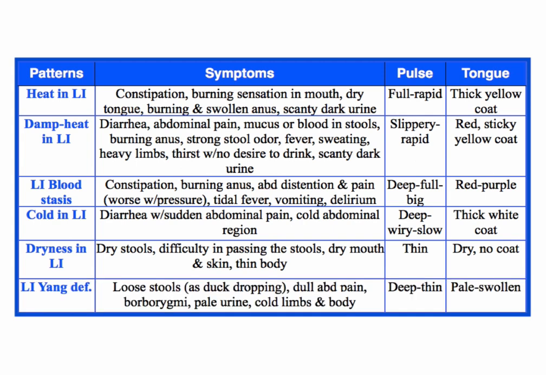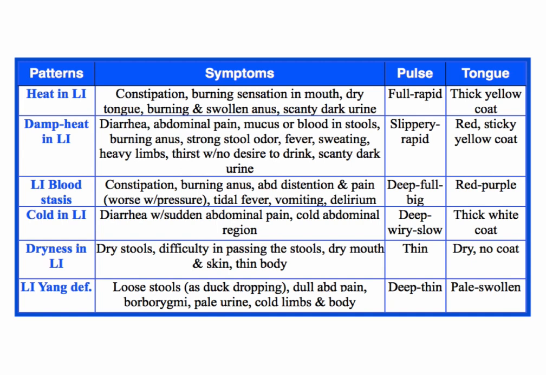And the only one that I look at that's deficiency is large intestine yang deficiency. That's not a common one, but the main symptom is loose stools, like duck droppings. I'm sorry to say this, but it looks like yogurt consistency stools, and it is really yellowish in color. So very soft, very yellowish, but not diarrhea-like, right? With a dull, achy abdominal pain.